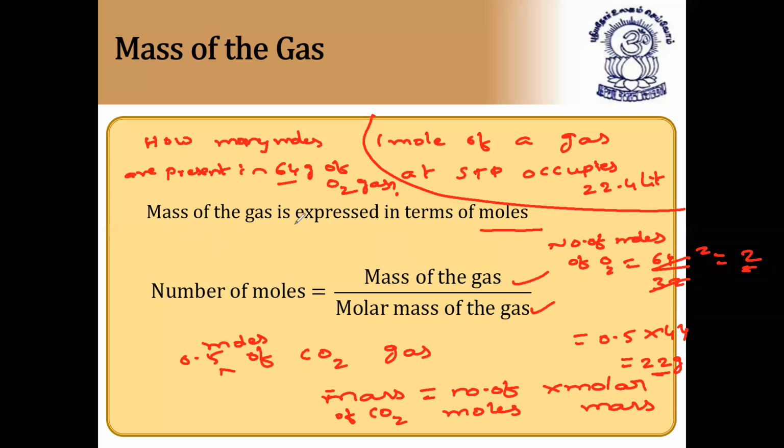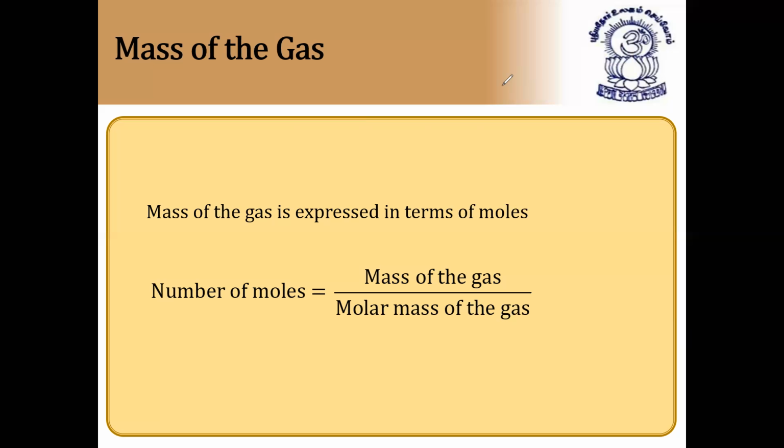So mass of the gas is expressed in terms of moles, and number of moles is equal to mass of the gas by molar mass of the gas. Molar mass of oxygen is 32 grams. So I hope it is clear. So this is the first measurable property of the gas, that is called mass of the gas.